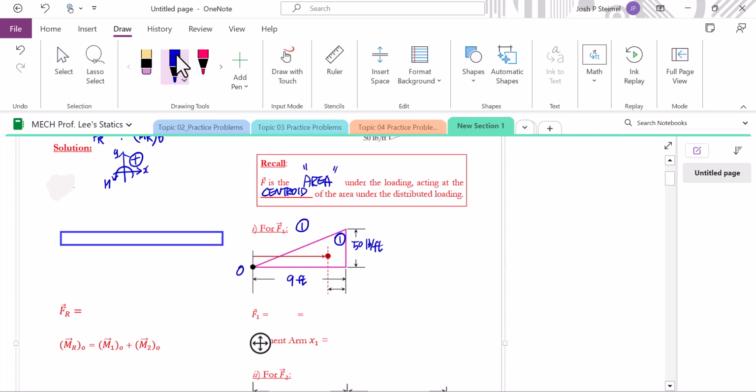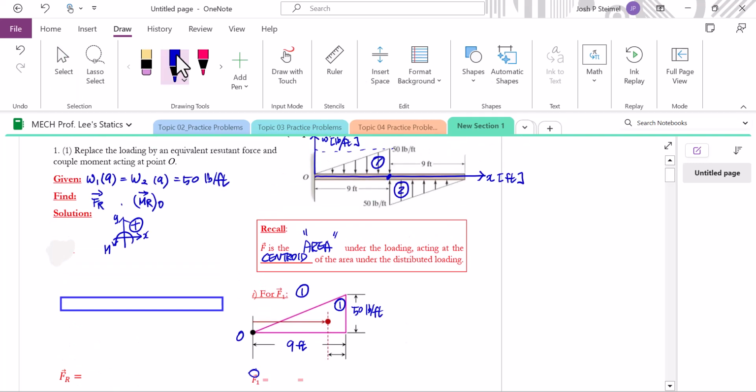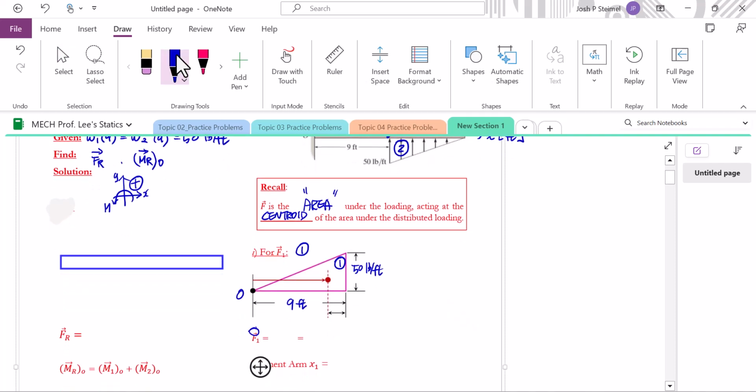Therefore, force F1, here force is a vector, therefore vector is there. But it goes down for area 1, it all goes down, therefore according to our coordinate definition, it should be minus. Then force from the discrete loads can be found by the area under the loading, which is area 1.